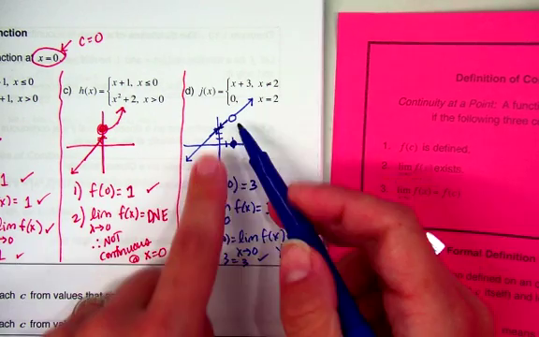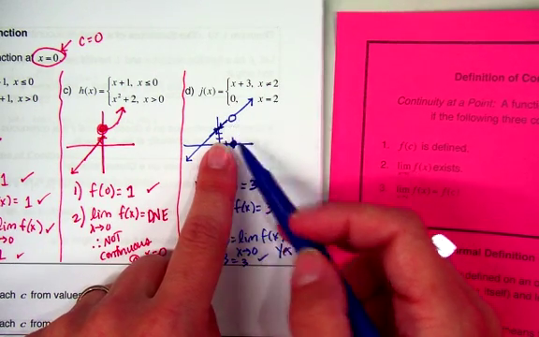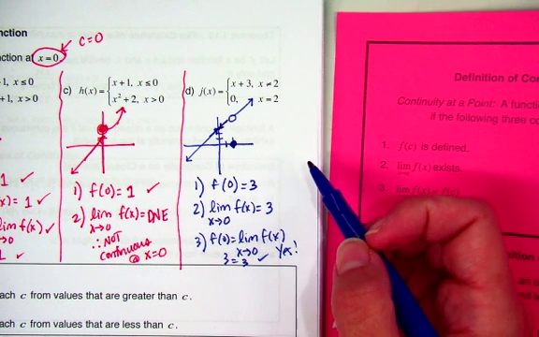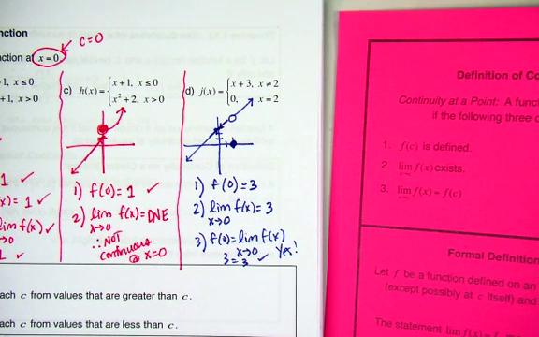If they had asked you if it was continuous at x equals 2, your answer would have been no. Because at x equals 2, that's where you have that gap. What's going to happen at x equals 2? You're going to have a value, you're going to have a limit, but the value is not equal to the limit. And that's where you're going to have the no. So it would be a step 3 issue with that one. If that makes sense?